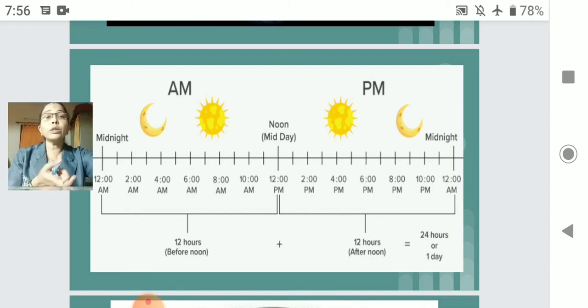So 23 o'clock means, if you have to tell the time on the clock, okay, what will you do? You have to minus this 12. You will minus 12 from 23 and then get your answer. What answer should I get when I minus 12 from 23?